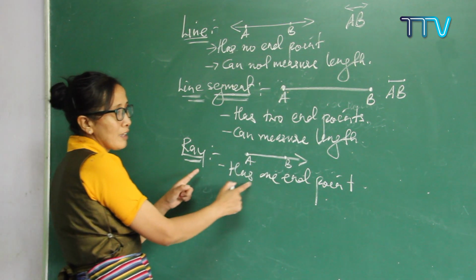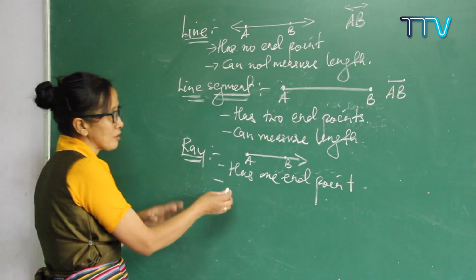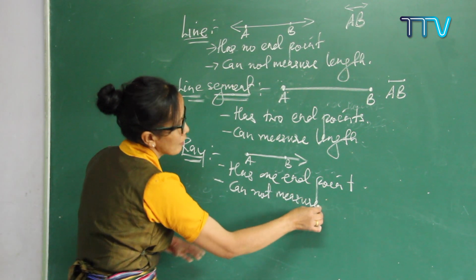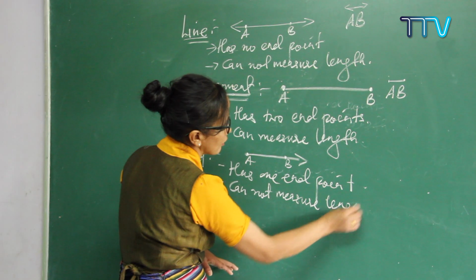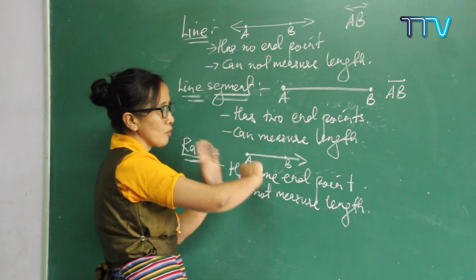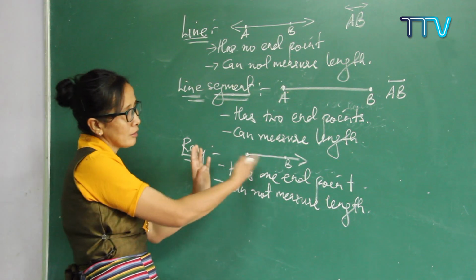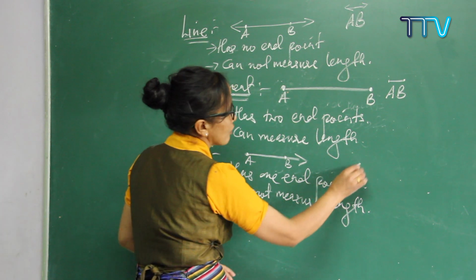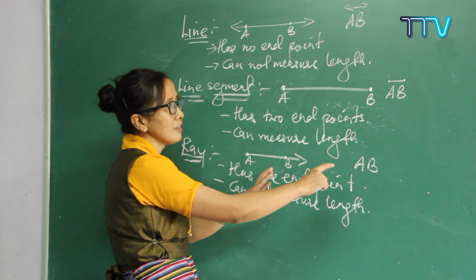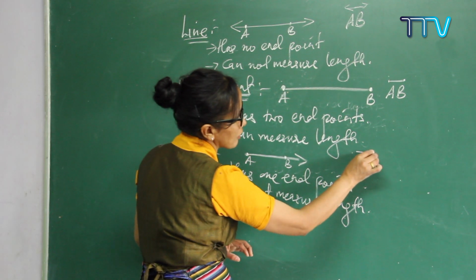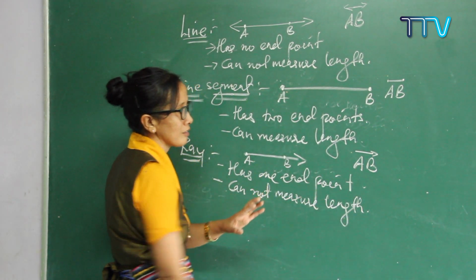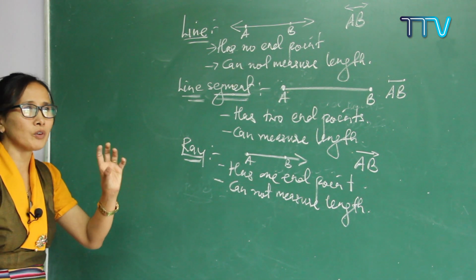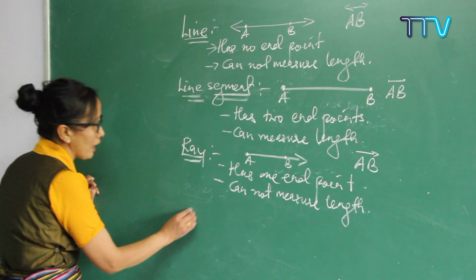So a ray also has one end point, and we cannot measure the length of a ray. It goes from here to infinity, so we cannot find its length. Understood? So how do we name and represent this ray in maths? You can put it in this way: on one side you draw an arrow like this. So this is called a ray. And after the ray, what kind of concept will we get? Angles. Now we will get to angles.